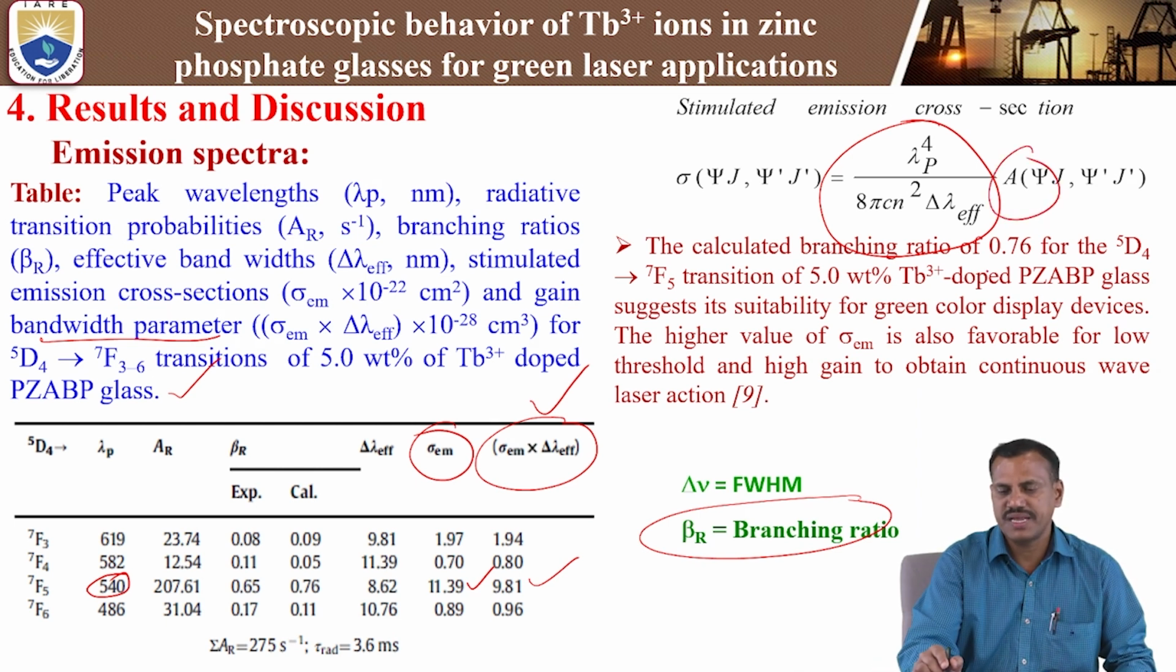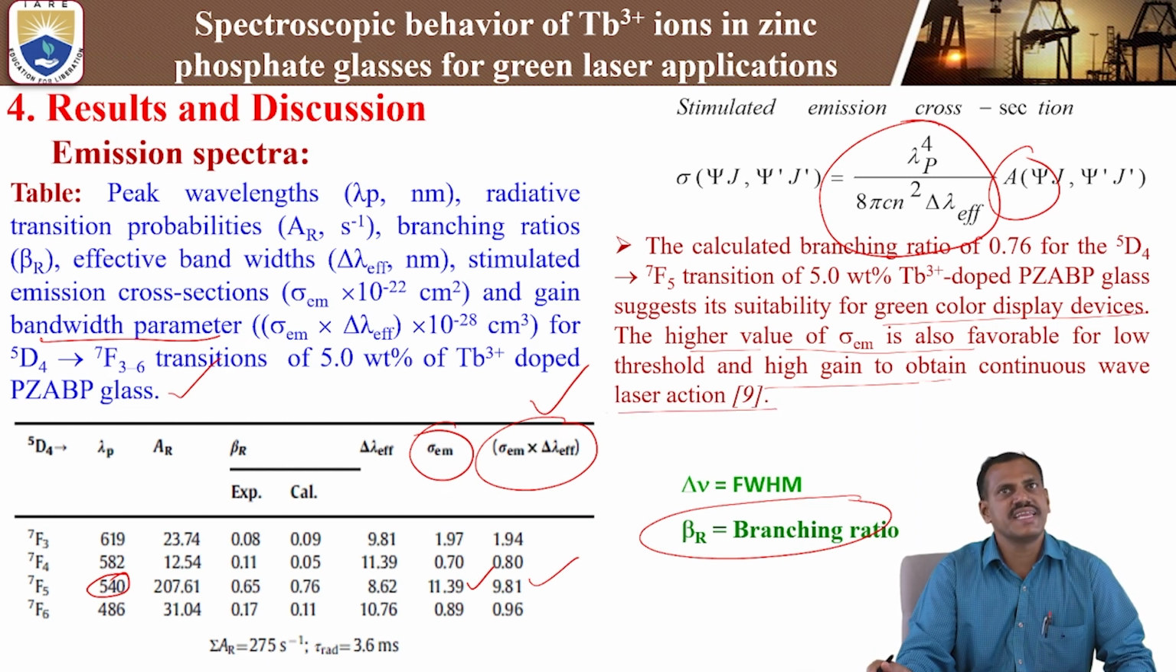The calculated branching ratio is 0.76 for the 5D4 to 5F5 transition, with a 58% of Tb3+ ions, which suggests its suitability for green color display devices. The higher value of the stimulated emission cross section, sigma emission, is also favorable for low threshold and high gain, which leads to continuous laser action. That is why we can use it for green laser applications.